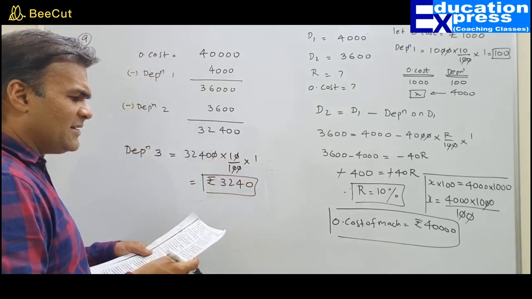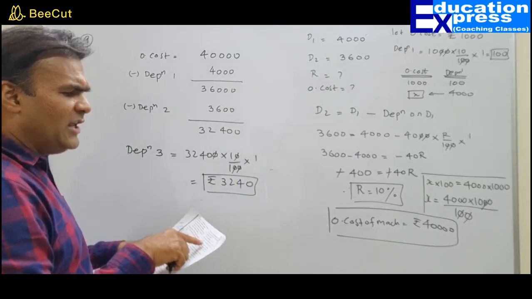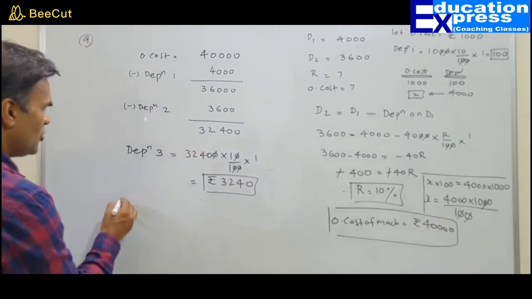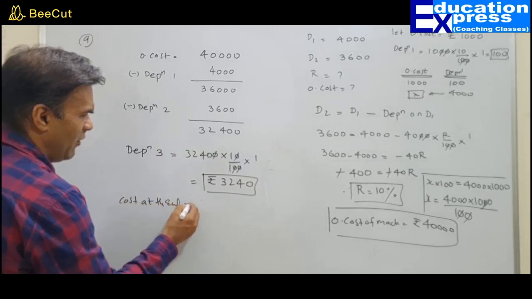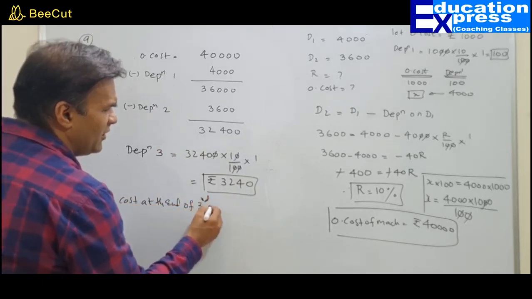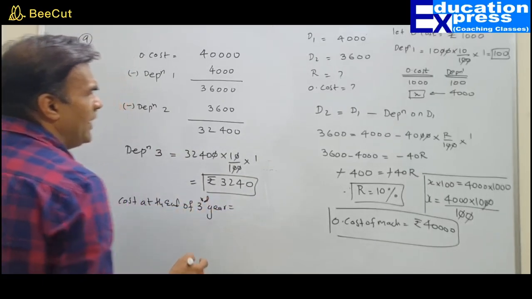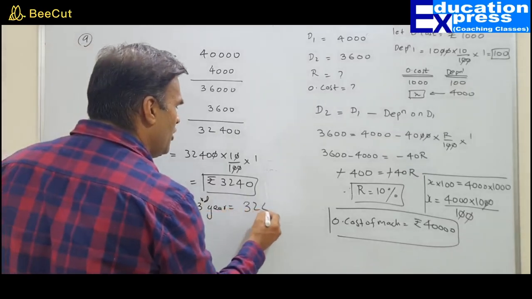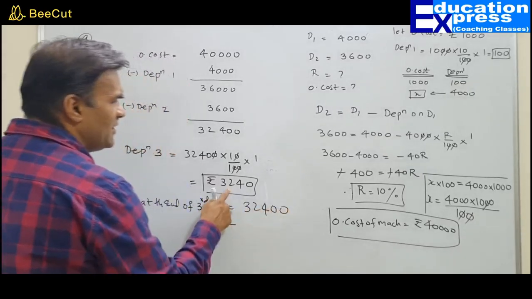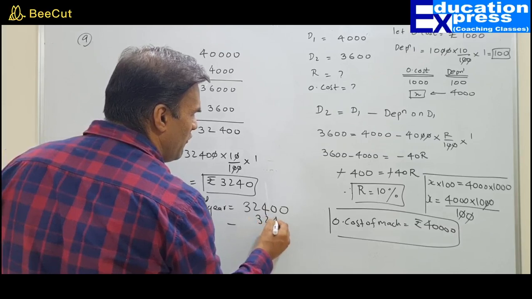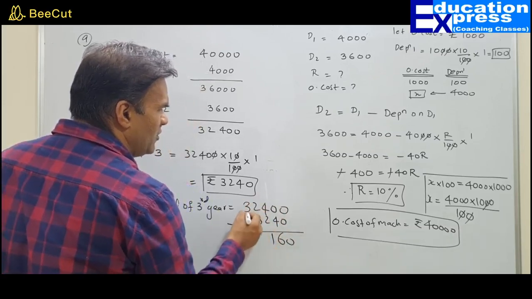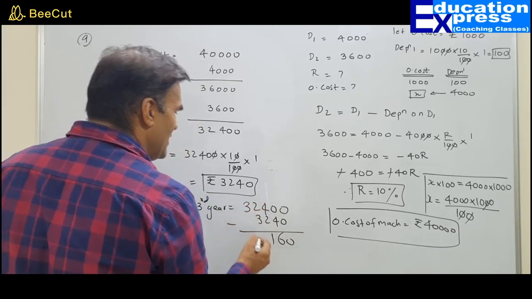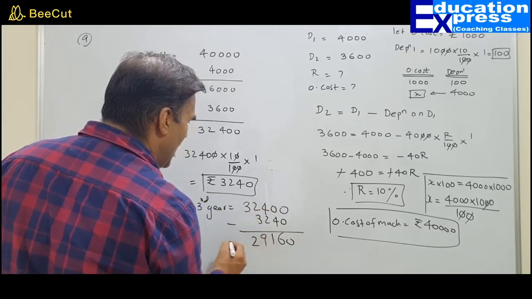What they are asking us is, find the cost at the end of third year. So your mobile phone at the end of third year would be 32,400 minus 3,240. So it will come up to how much? 32 minus 3, that's going to be 29.